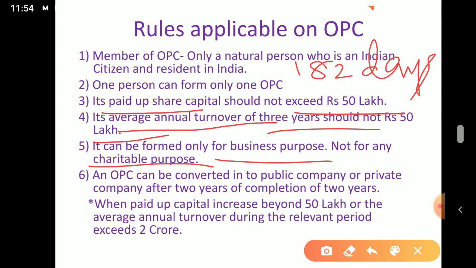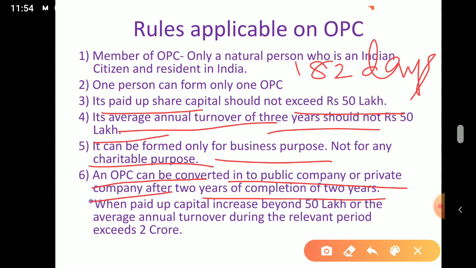Then an OPC can be converted into a public company or private company after 2 years of completion. That is repeated. One OPC can convert itself to a public company or a private company only after a period of 2 years has expired from the date of incorporation.